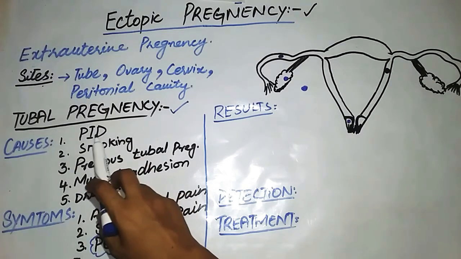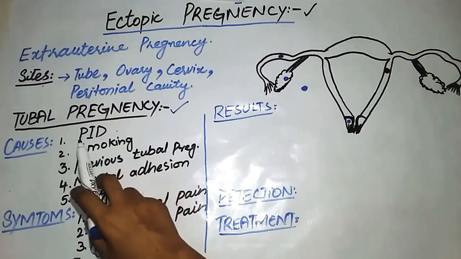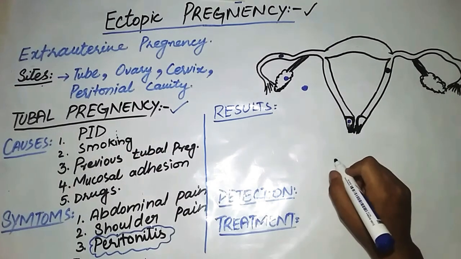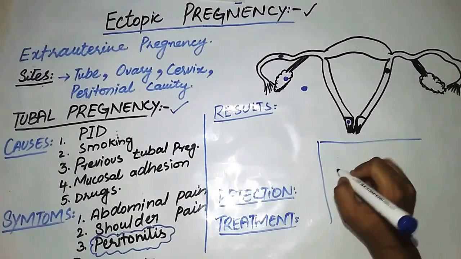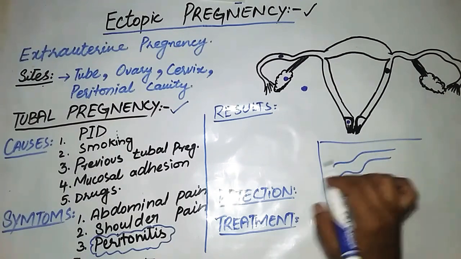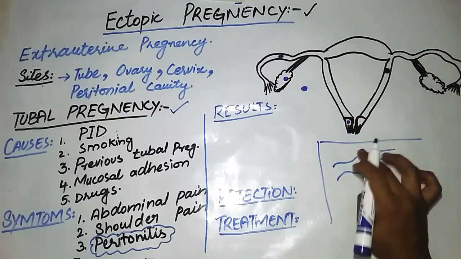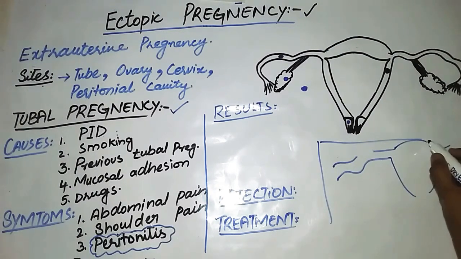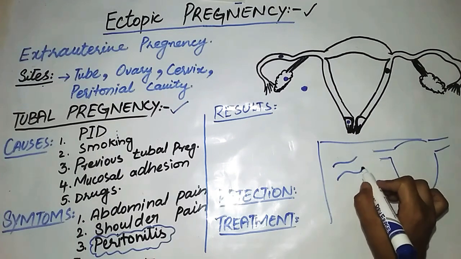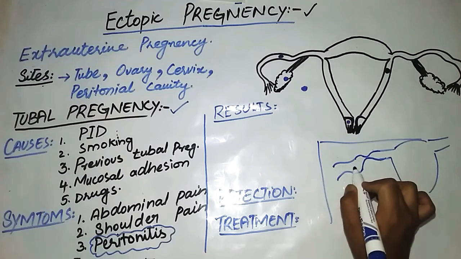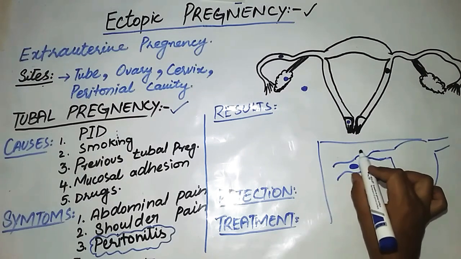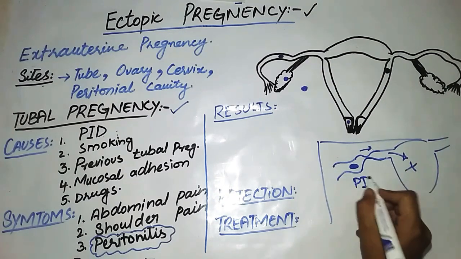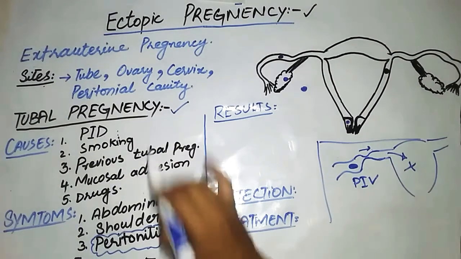First most important cause is pelvic inflammatory disease. PID means pelvic inflammatory disease. I will explain it over here: this is the fallopian tube and after this is the uterus. Due to pelvic inflammatory disease, there will be blockage of the fallopian tube, and the cleaving zygote will not be able to move forward and enter into the uterus, so pelvic inflammatory disease will result in tubal pregnancy.